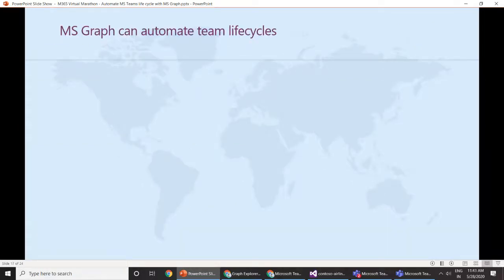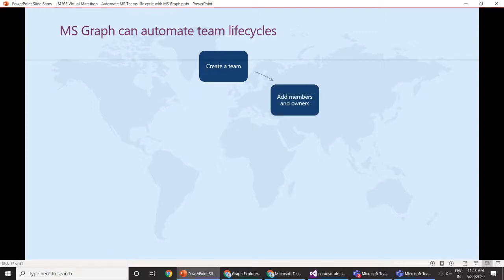Okay, so we will run through a very simple scenario to automate the team lifecycle using Graph. So we can create a team and then add members and owners to that particular team. Then we can add channels to the team.